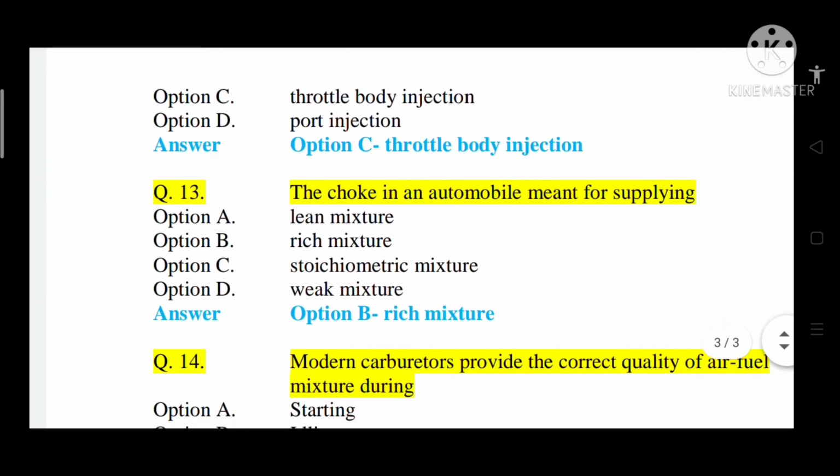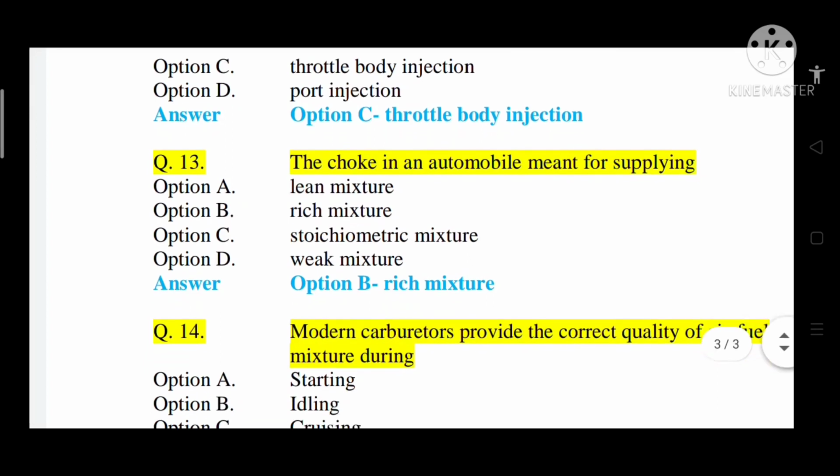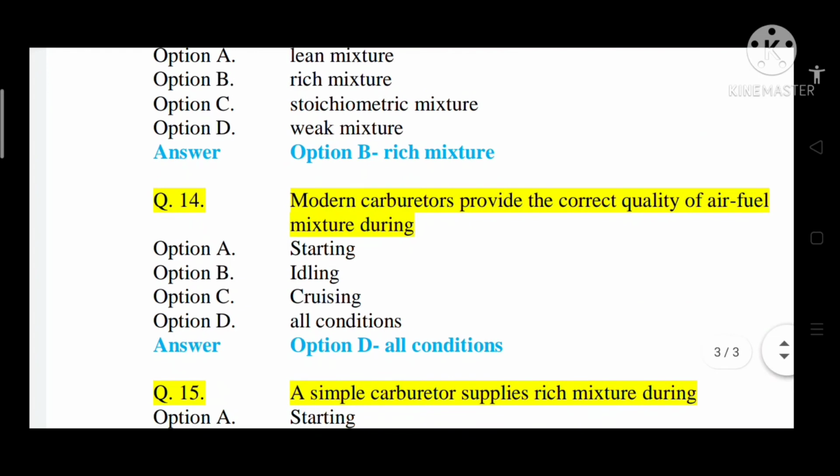Question number 13, the choke in an automobile is meant for supplying option A lean mixture, option B rich mixture, option C stoichiometric mixture, option D weak mixture. So correct answer is option B, that is rich mixture. The choke in an automobile is meant for supplying rich mixture. By applying a choke, the quantity of air is blocked and obviously the mixture gets rich.